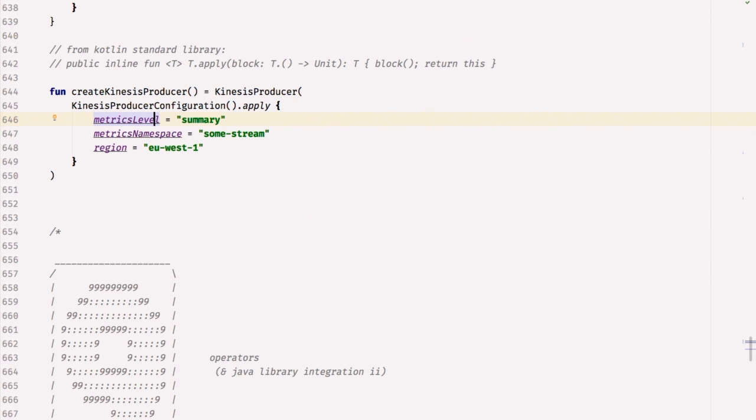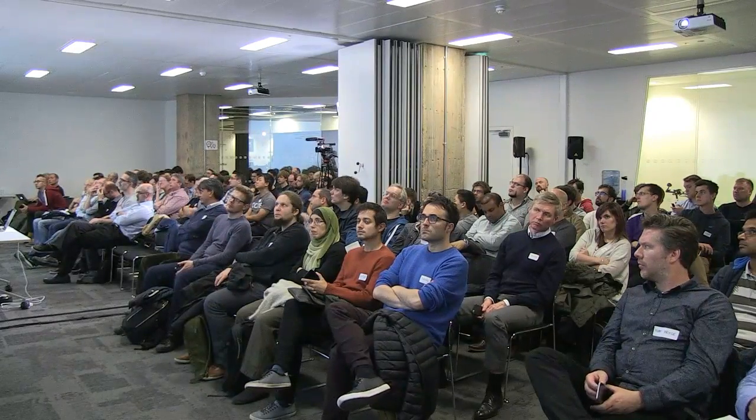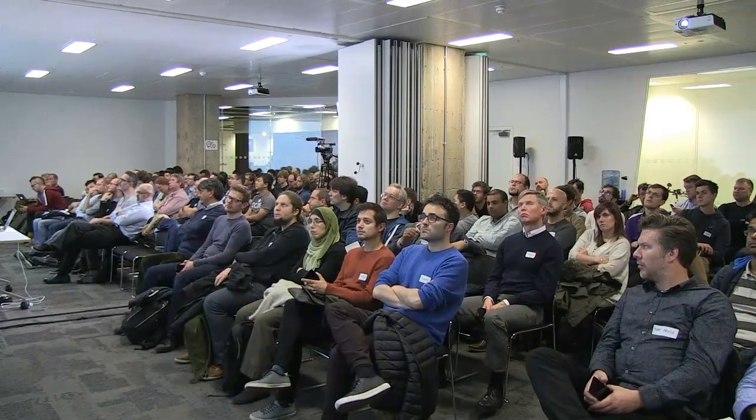So that returns this. Again, it's just a really simple way of setting up libraries, of using Java libraries in a more obvious way.